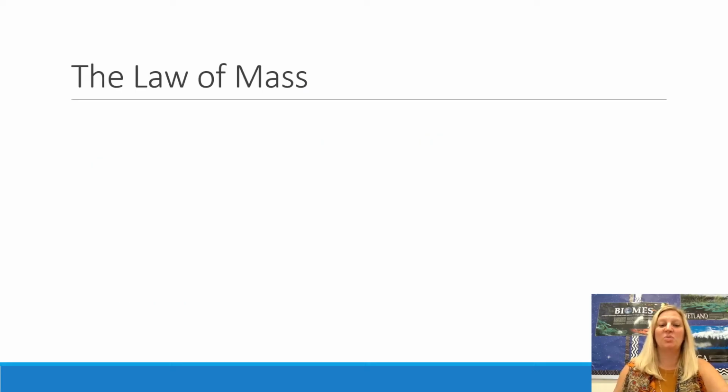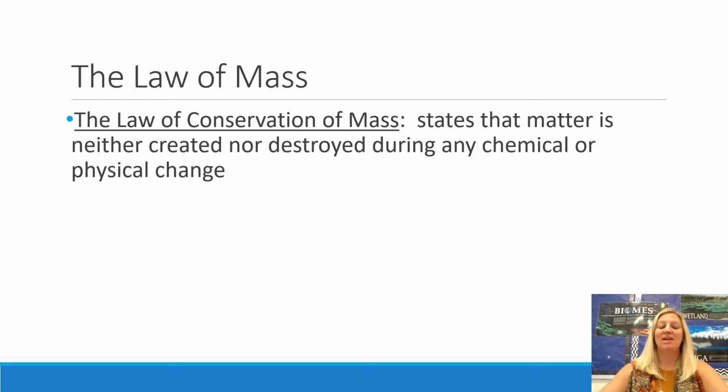So we are going to begin with the law of mass. The law of mass states that matter is neither created nor destroyed during any chemical or physical change. I know that seems complicated and hard to comprehend. So what we're saying is matter, as in atoms. Atoms cannot be created, atoms cannot be destroyed, atoms are only changed. Atoms are only altered in whatever state they're in.